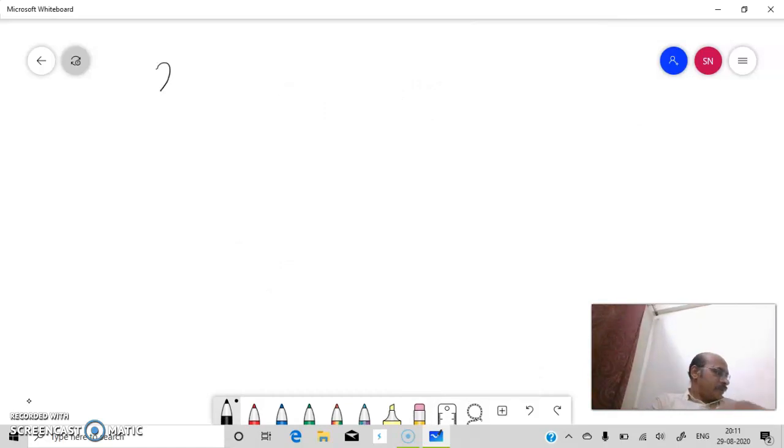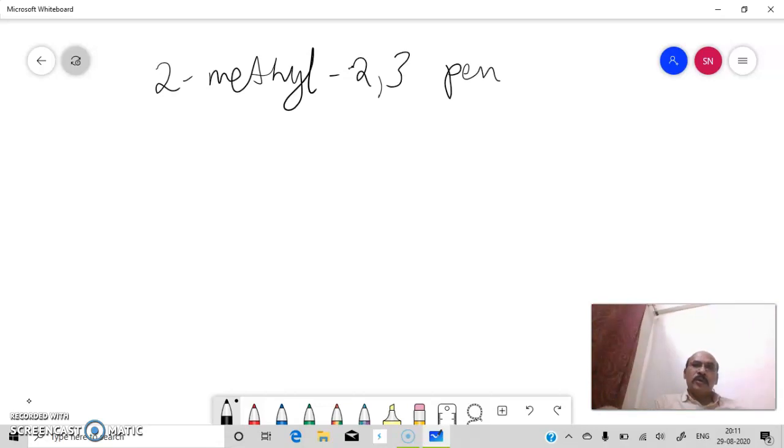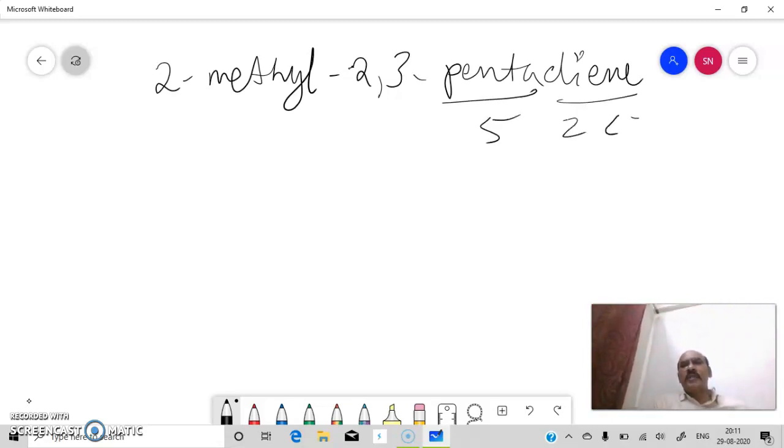Example is 2-methyl-2,3-pentadiene. So again 5 carbon atoms, again two carbon double bonds, their positions are 2 and 3, and there is a substituent at carbon number 2, and that substituent is methyl.